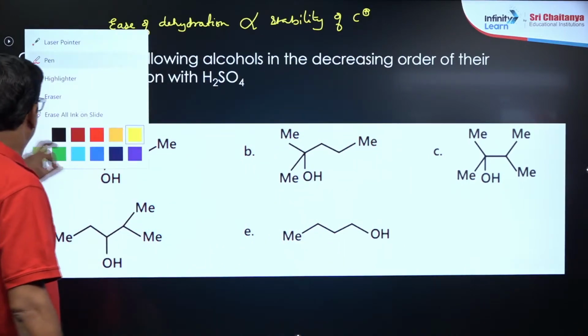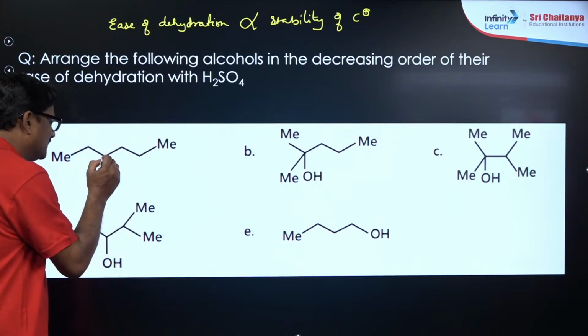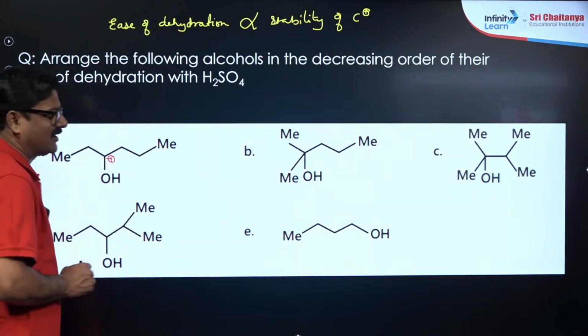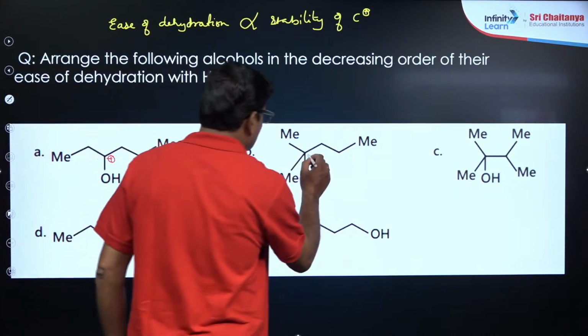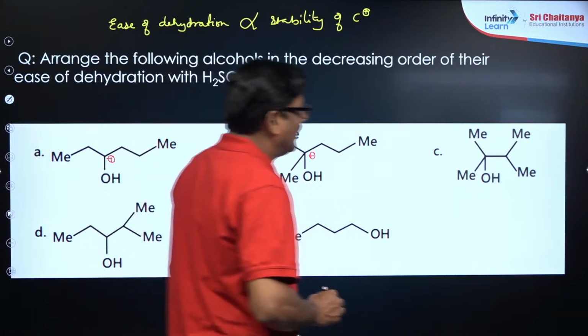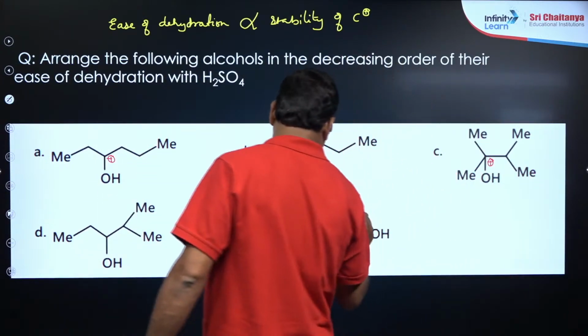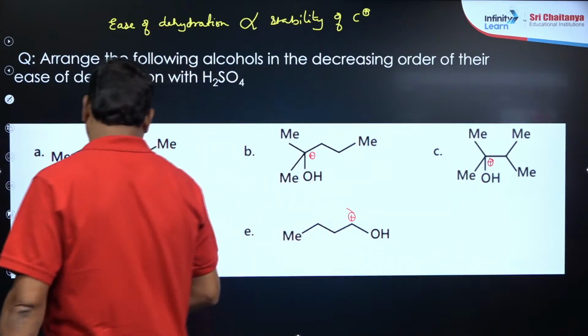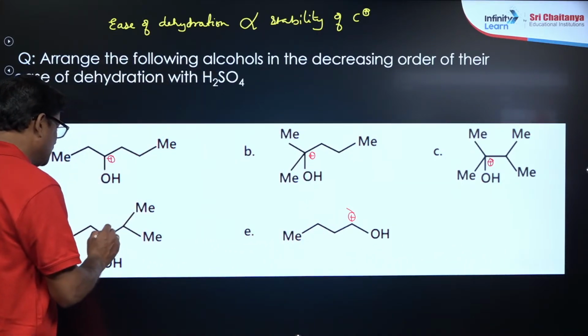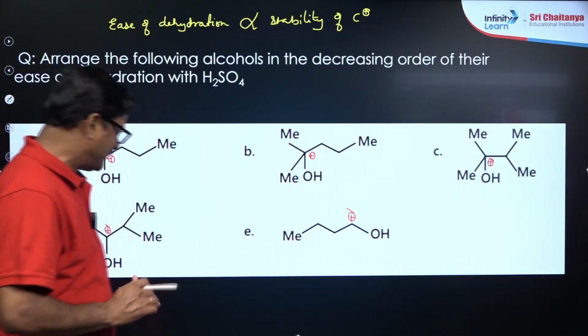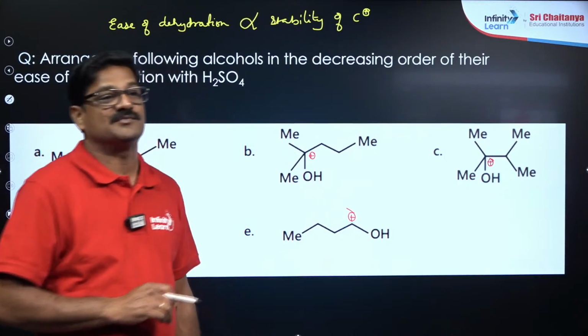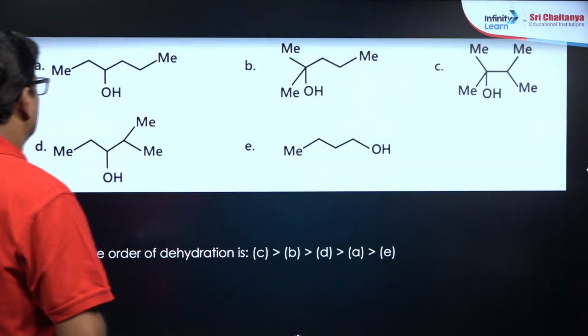In this you just say this is a secondary carbocation, this is a tertiary carbocation, and this is also going to give a tertiary carbocation, and this is going to give the primary carbocation. Here it is going to give the secondary carbocation, but where the stability is more, that's what I want to say here.